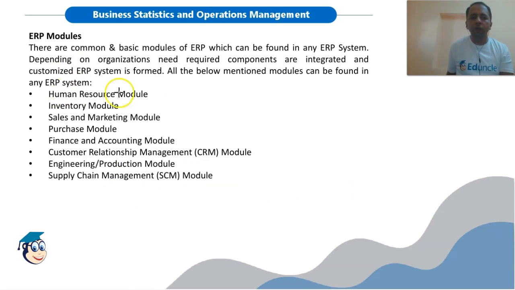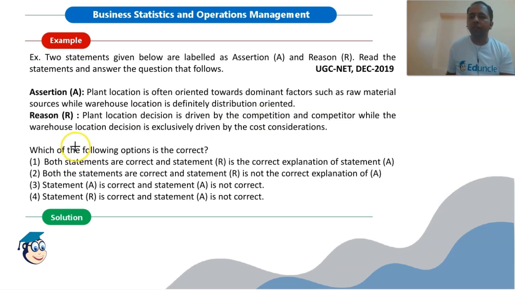There are various modules of ERP. We have human resource module, inventory module, sales and marketing module, purchase module, finance and accounting module, customer relationship management module, this is very important, engineering or production module, supply chain module. So these are various modules available in ERP. There are various organizations which provide ERP solutions. Some of the organizations are SAP, Microsoft, IFS which provide ERP solutions.